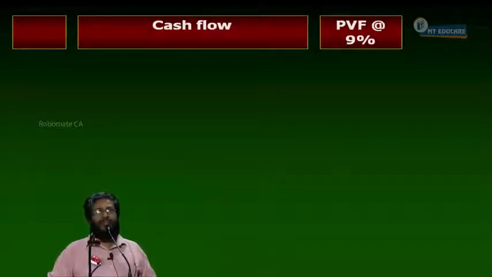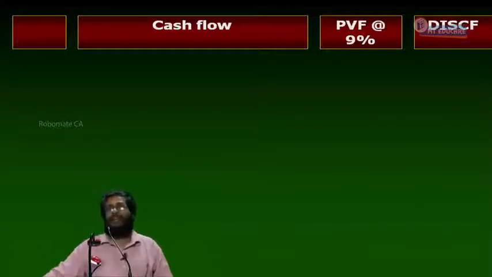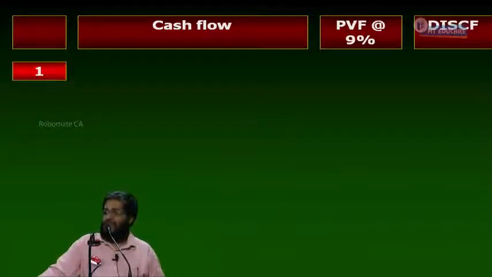Can we start now? Here: cash flow, present value factor at 9%, discounted cash flow. First, year 1. The 2,80,000 rupees first year cash flow is in today's purchasing power. At the end of the first year, will the prices be the same?